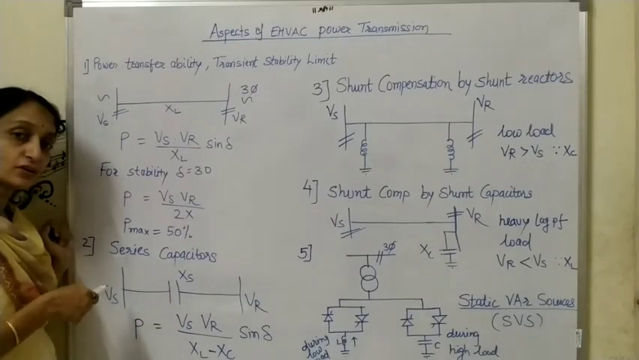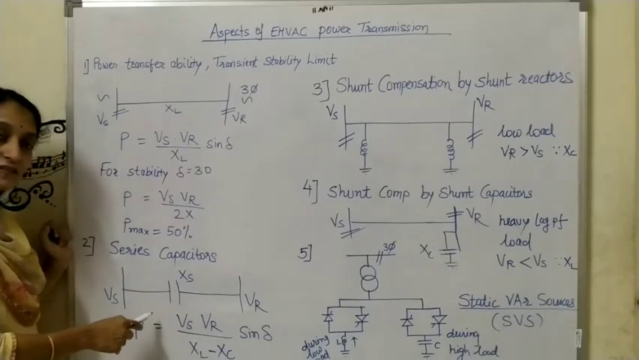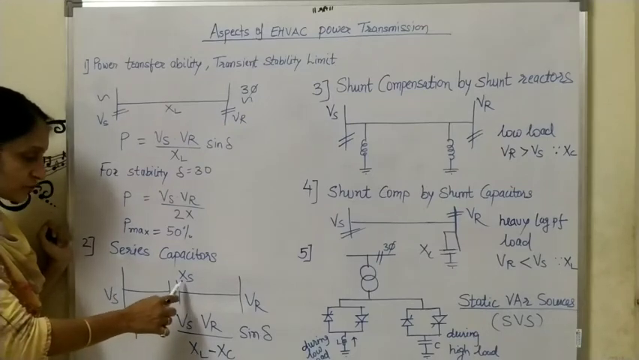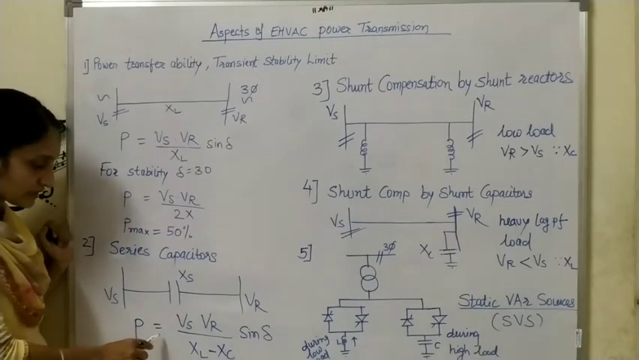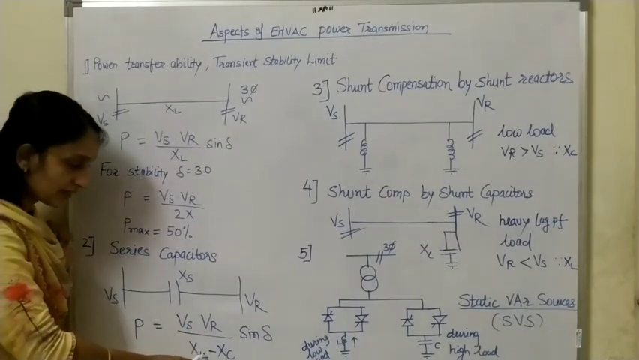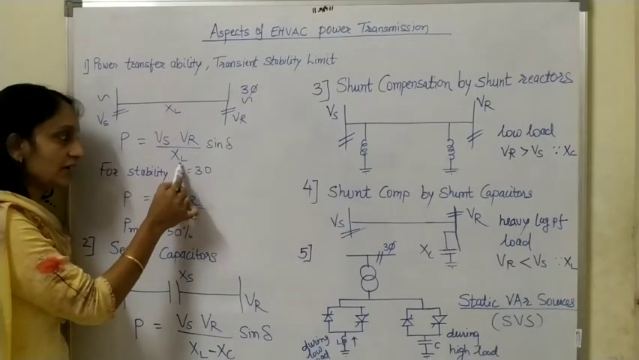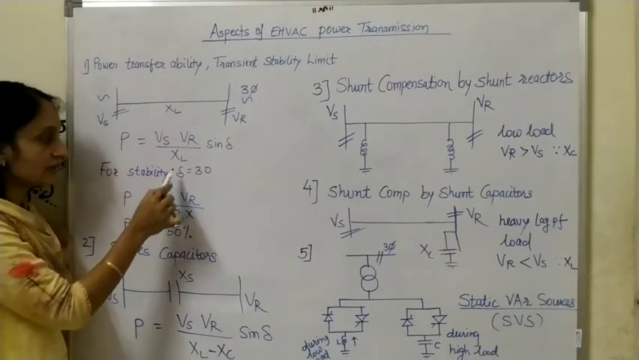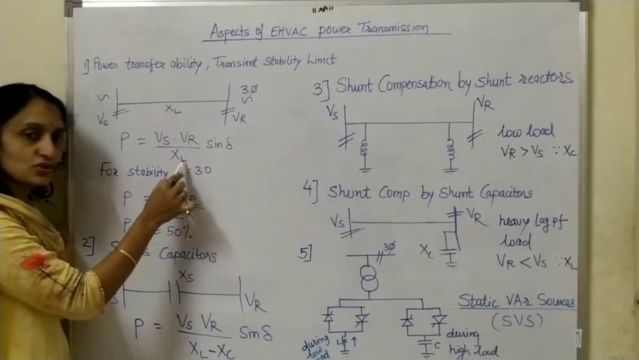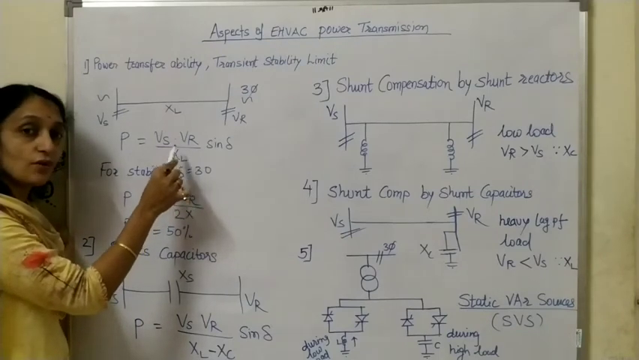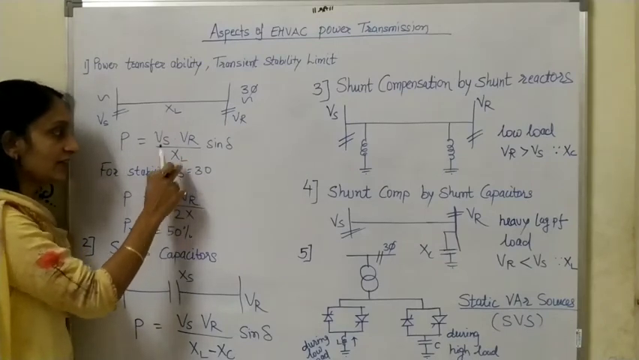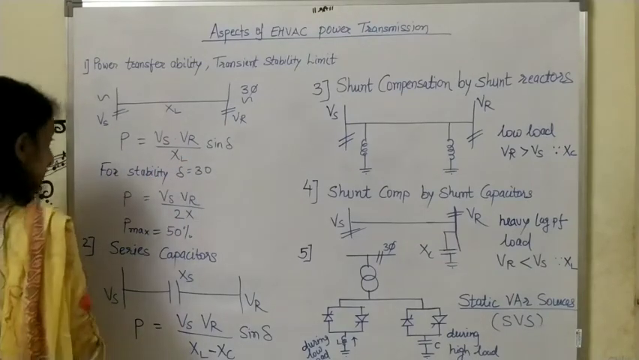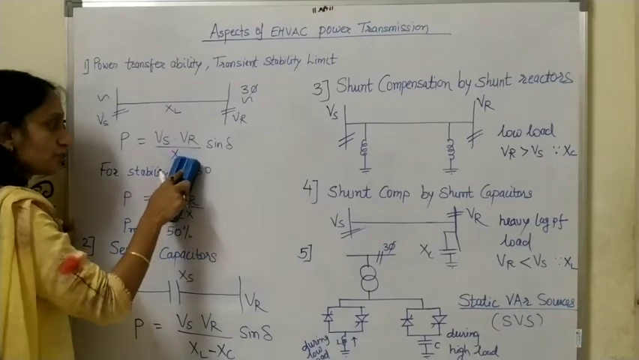What is the effect of adding a series capacitor in the transmission line? Here I have shown XS. XS is a series capacitor. Power transfer is given by Vs VR by X sine delta. Here I have shown XL. This XL is actually the reactance of the transmission line, or you can put X directly instead of XL here. So there will not be any confusion.